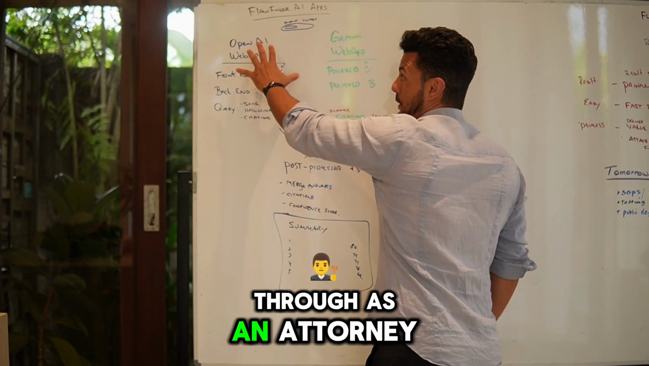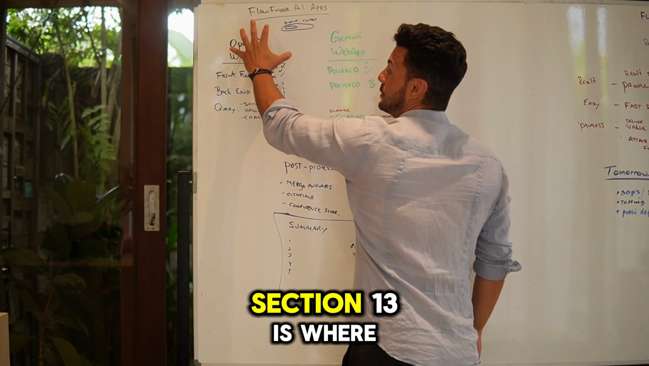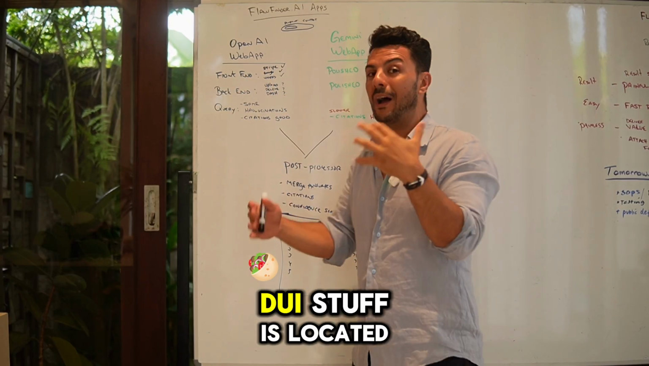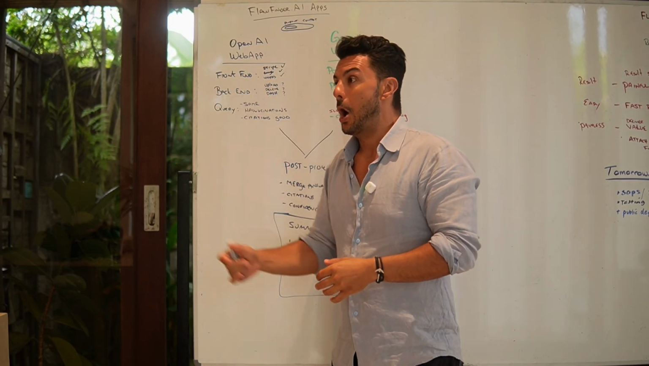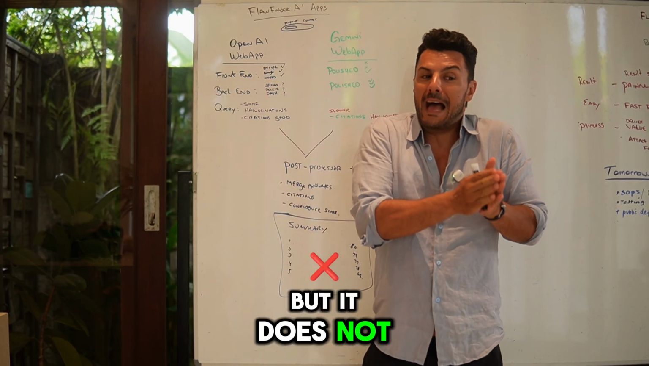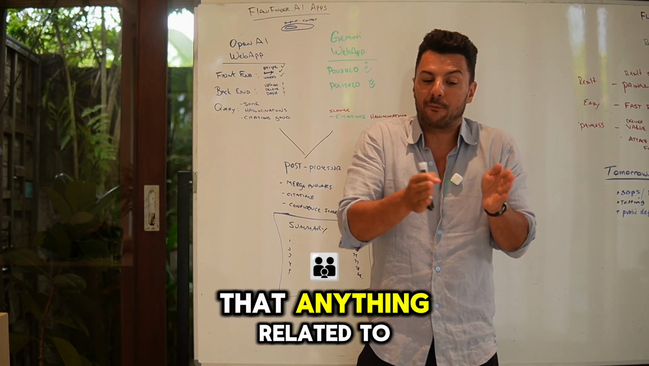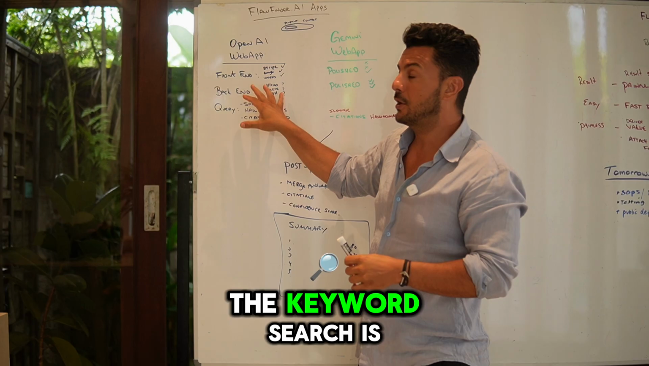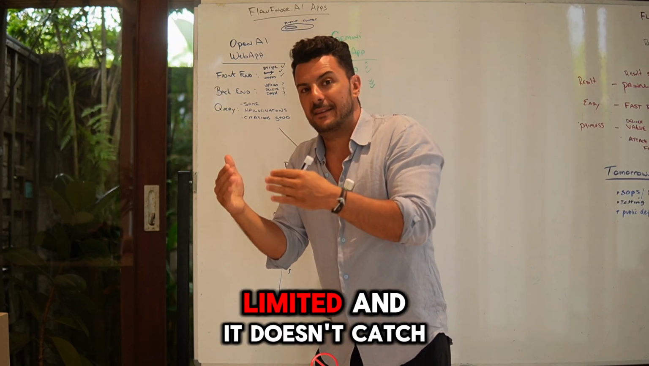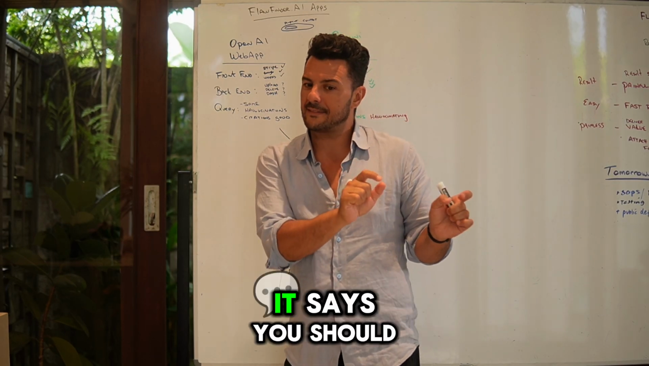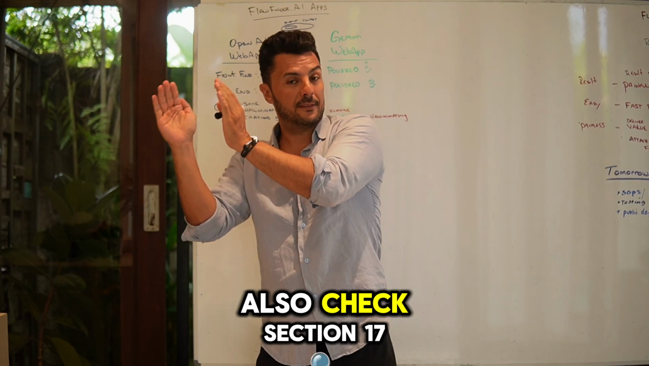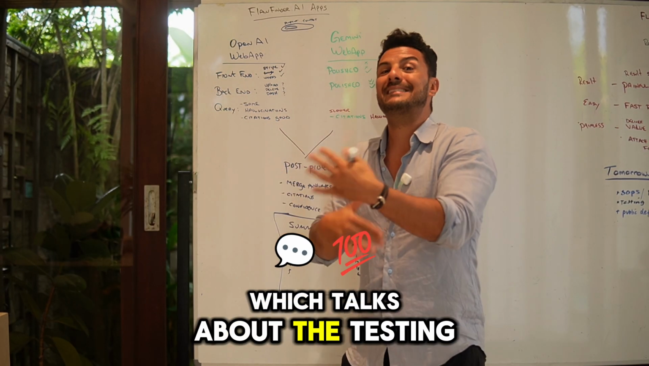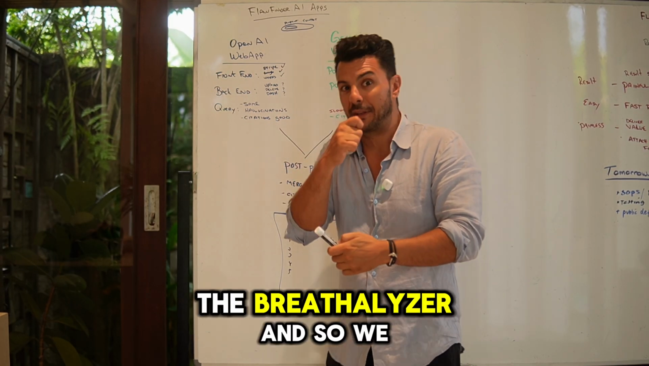So if you're going through as an attorney and you're seeing that basically section 13 is where DUI stuff is located, but it does not mention specifically that anything related to DUI is also found in section 17, the keyword search is limited and it doesn't catch that nuance that says you should also check section 17, which talks about the testing procedure, right? The breathalyzer.